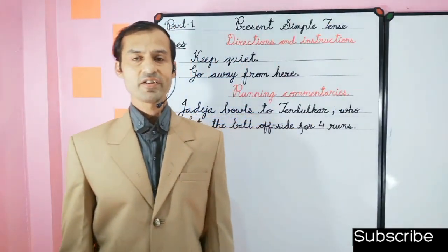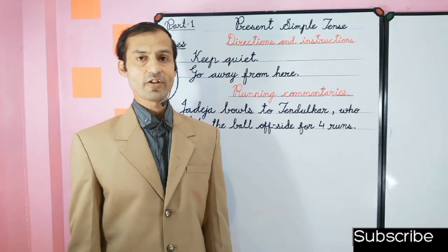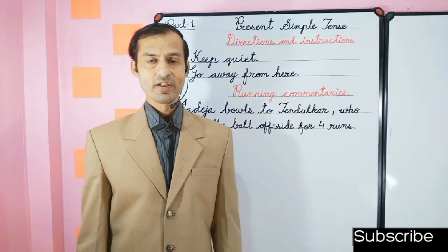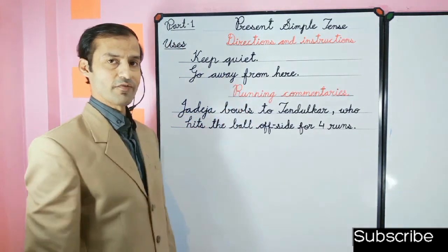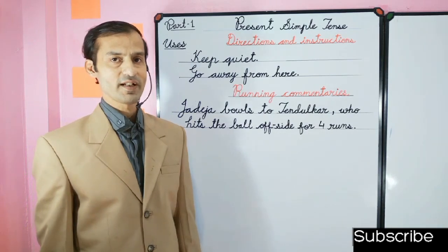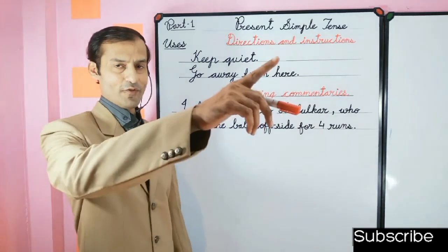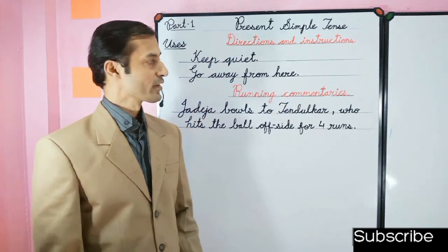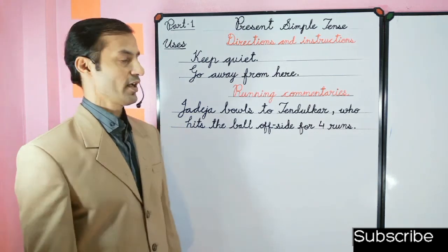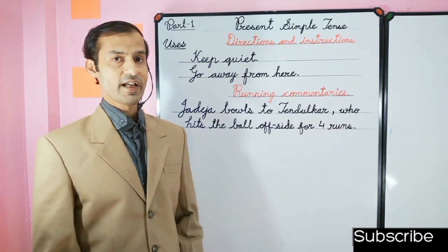And they are the directions and instructions. So when we give directions or instructions to somebody, here we see this sentence: keep quiet. So we use the first form of the verb, present simple tense. And the second sentence: go away from here, because we are directing, we are giving instructions. So go away from here. And another example: open the lock, because we are directing.